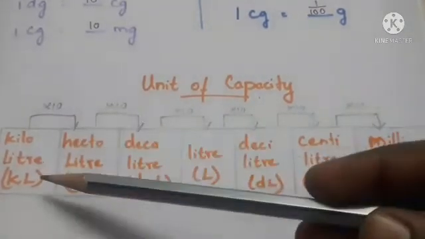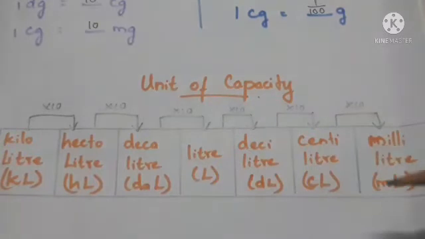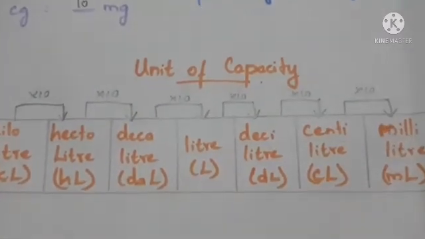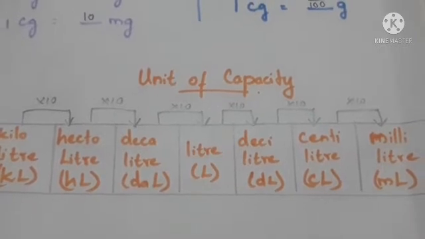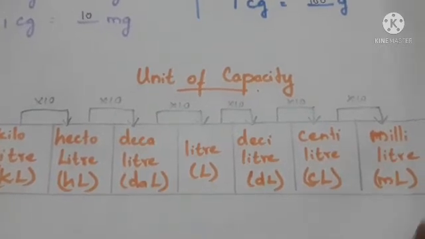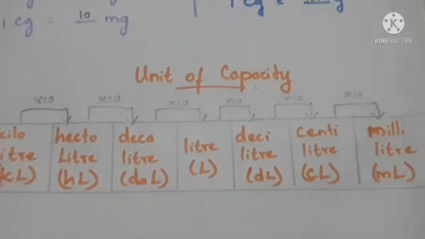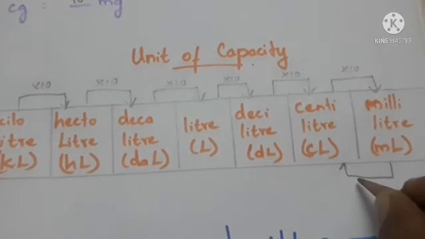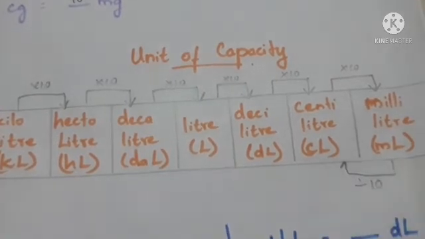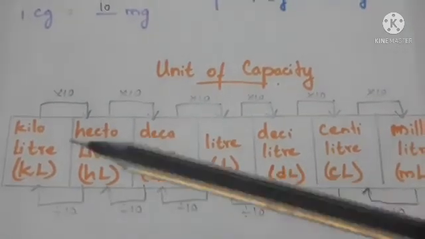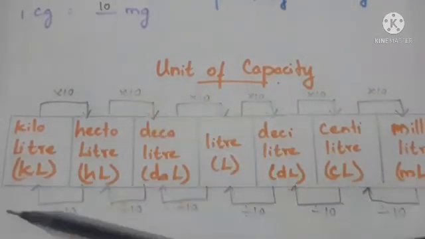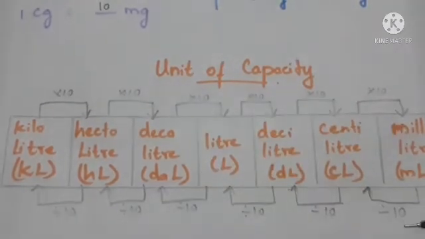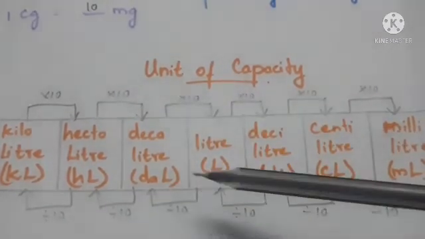So to move from the higher unit of capacity to the lower unit of capacity, we have to multiply the numbers. Likewise, if you want to convert from the lower to the higher unit, we have to divide. Have you understood? When you move from left to right, that means higher unit to lower unit, we have to multiply the numbers. If you want to convert the lower unit to the higher unit, we have to divide.